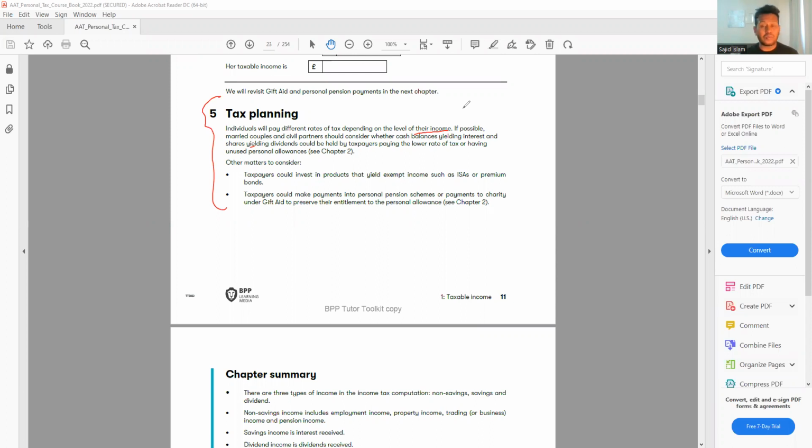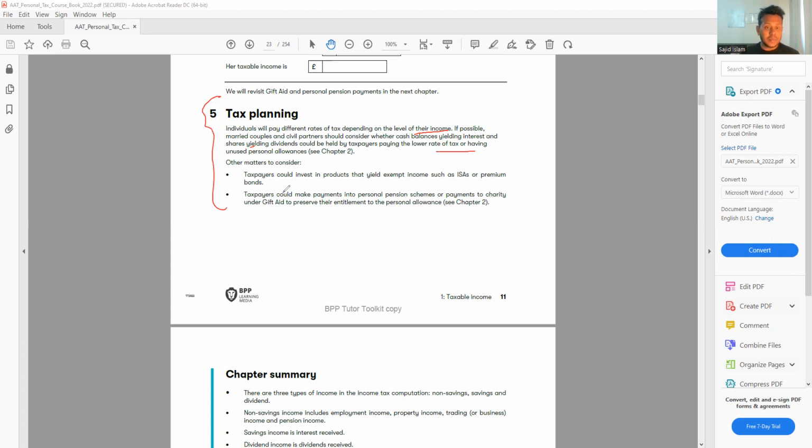How much is your income? Where is the income coming from? Is it ISA? Is it savings? Is it non-savings, dividend? So you need all the information before you give any advice to them. If possible, a married couple and civil partners should consider whether the cash balances yielding interest and the shares yielding dividends could be held by the taxpayer with a lower tax rate. So it's also important, if it's a married couple, they might pay less tax. We're going to see later on.